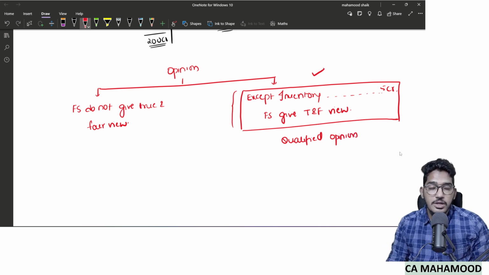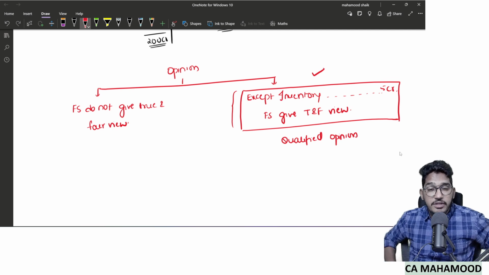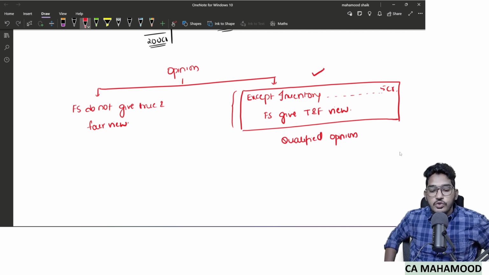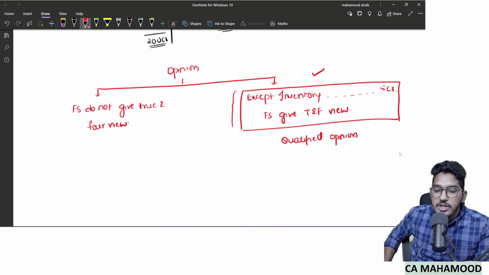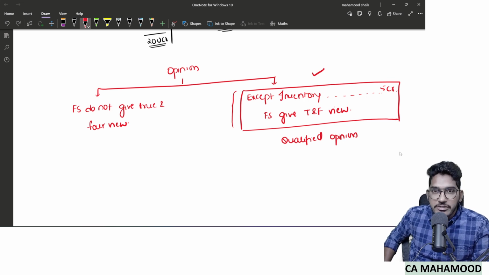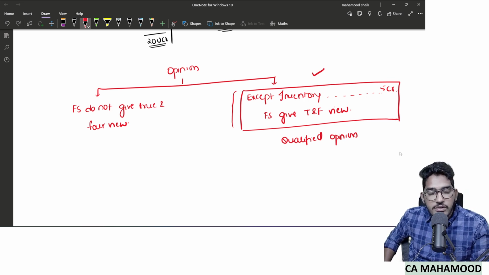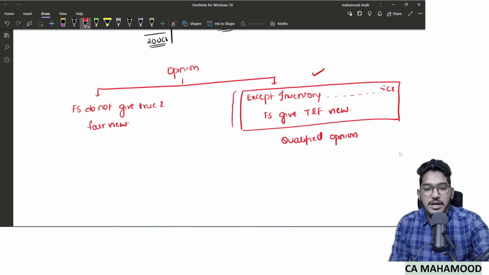Do we call that opinion a qualified opinion? How to identify a qualified opinion? What terminology will you find in the opinion paragraph? In case of a qualified opinion, the terminology used in the opinion paragraph is except inventory or except a few items, financial statements give true and fair view. The moment you find this terminology, what is that opinion? Qualified opinion. Clear, everyone? Just have this discussion at the back of your mind.